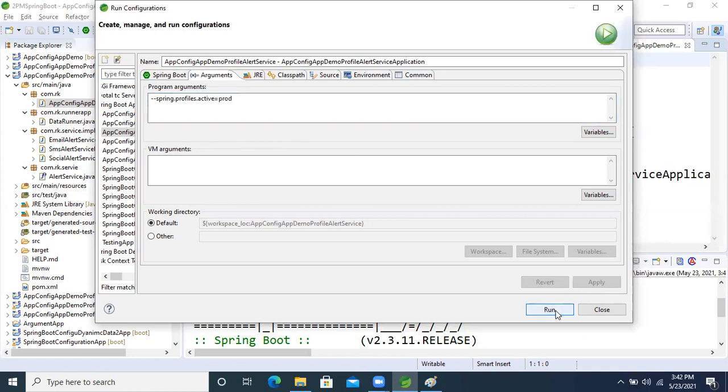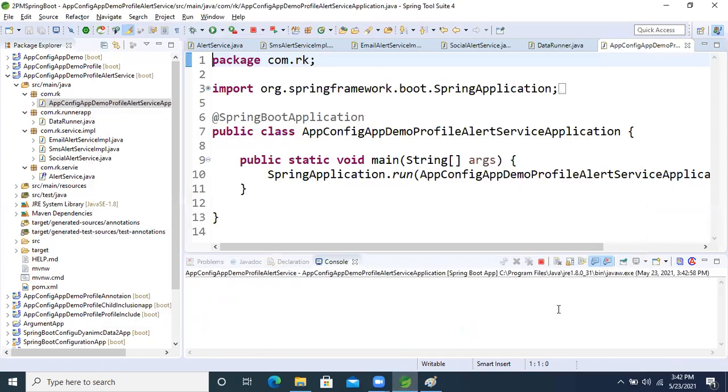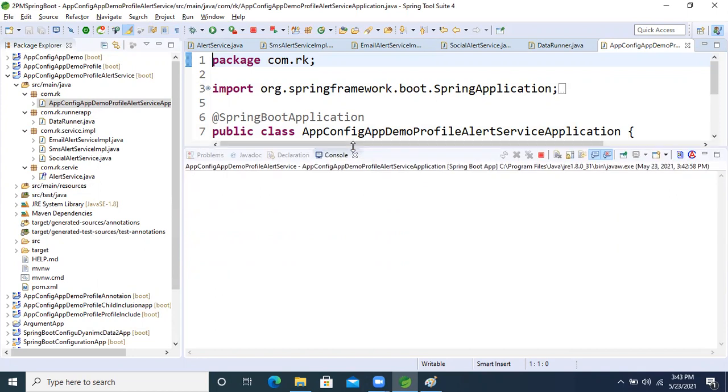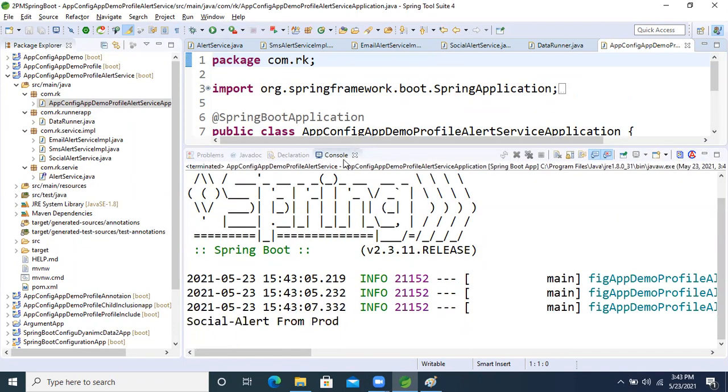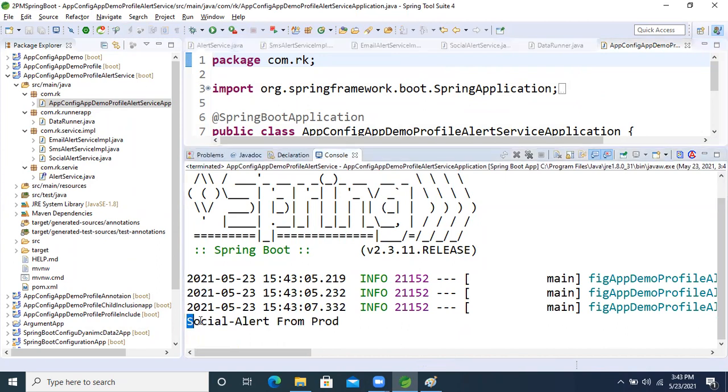Now right-click, Run As. See that? Production alert from the production environment. We are getting the result now.